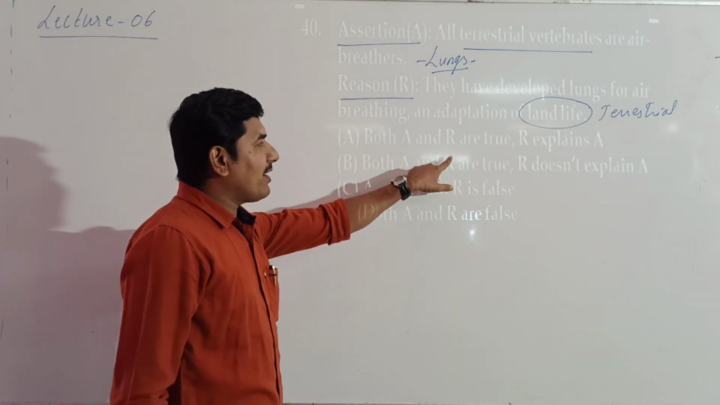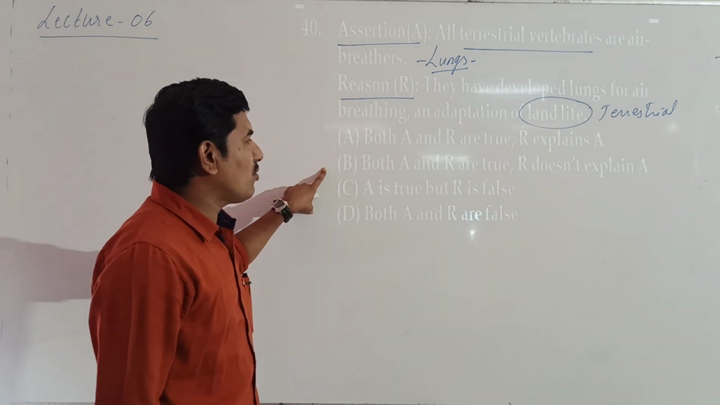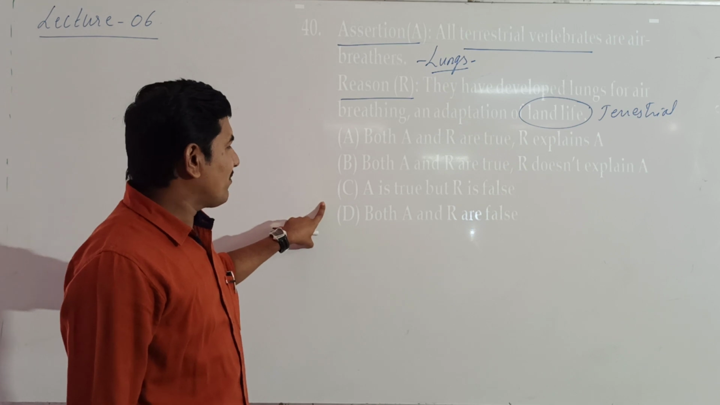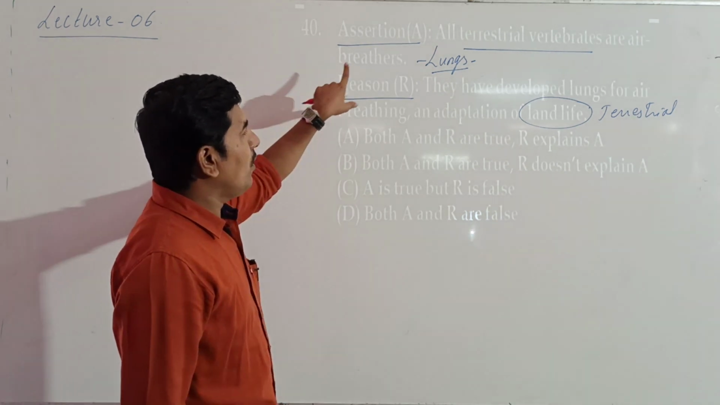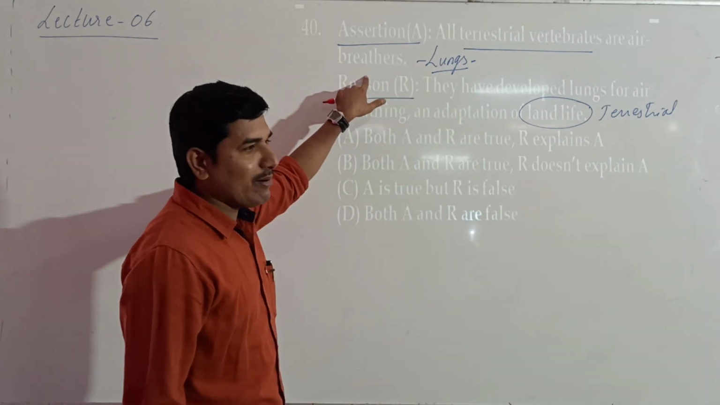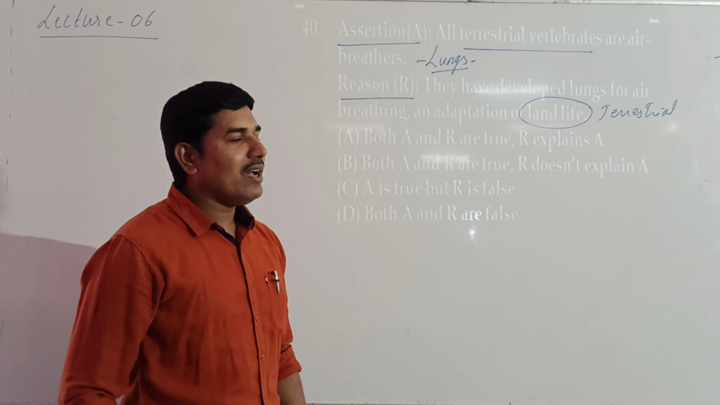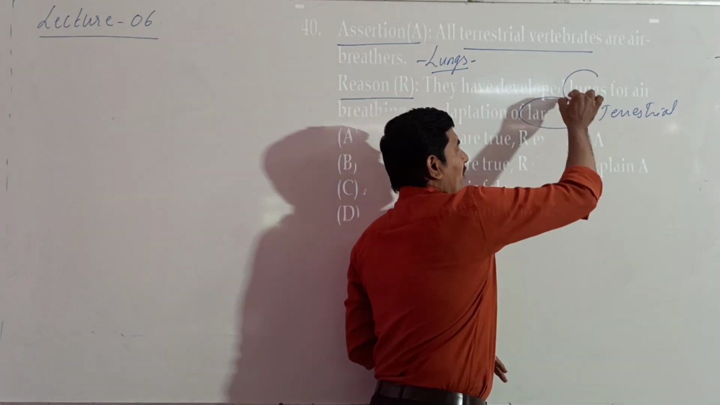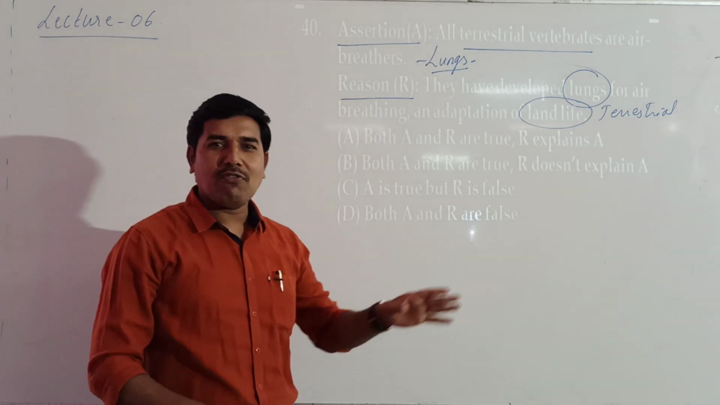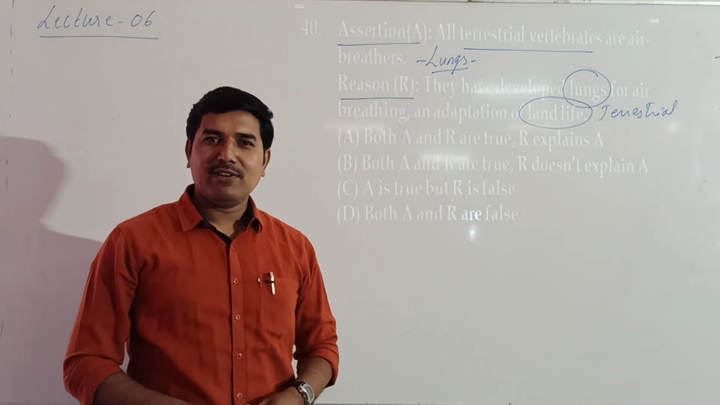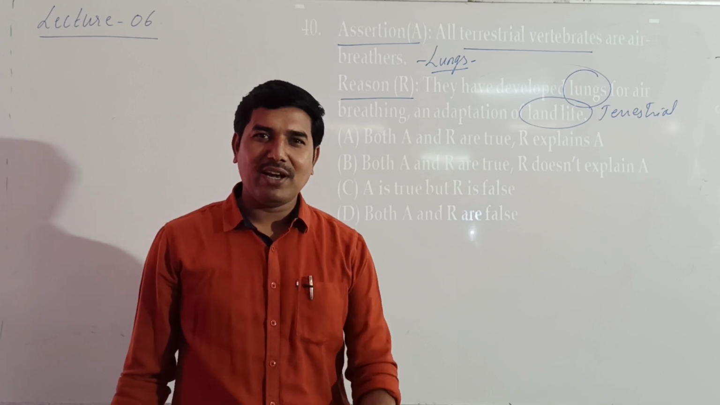Both A and R are true, R explains A. Both A and R are true, R does not explain A. A is true, R is false. Both A and R are false. No. Both are true here. All terrestrial vertebrates are air breathers, where we call it as lungs. And the reason is they have developed lungs for air breathing and adaptation of a terrestrial habitat. Okay, so this is regarding the question part of the chapter, and here we will end up the